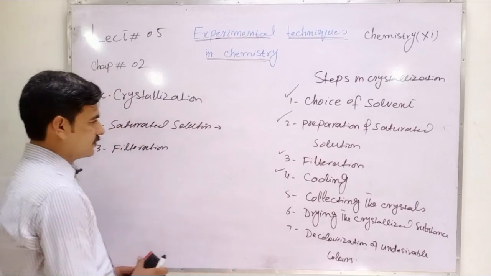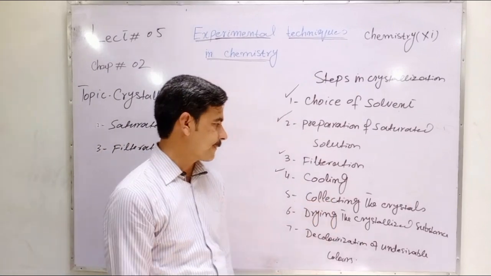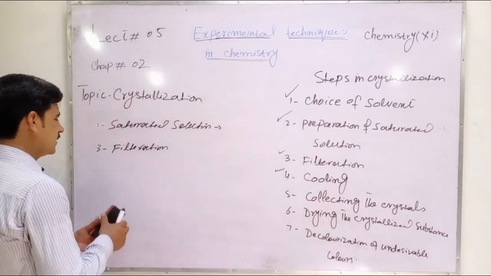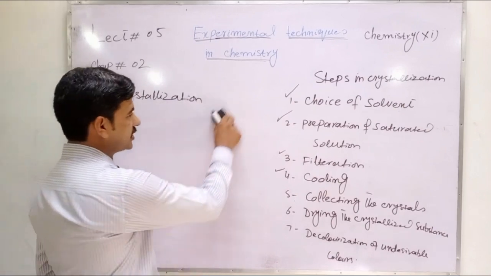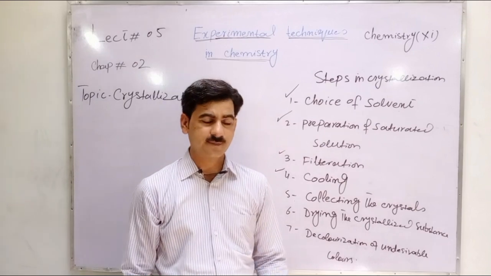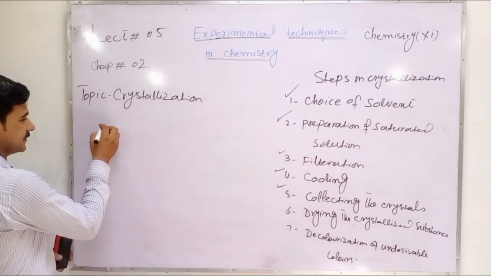The next point is collecting the crystals. When cooling is done, crystals are formed, and these crystals are collected.